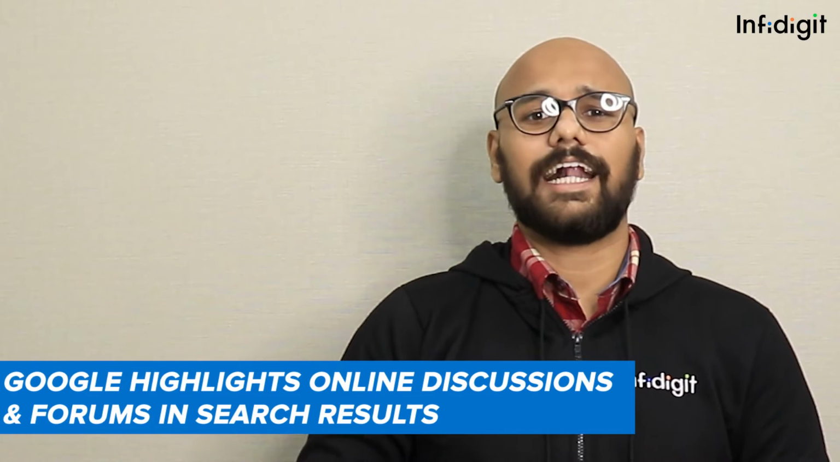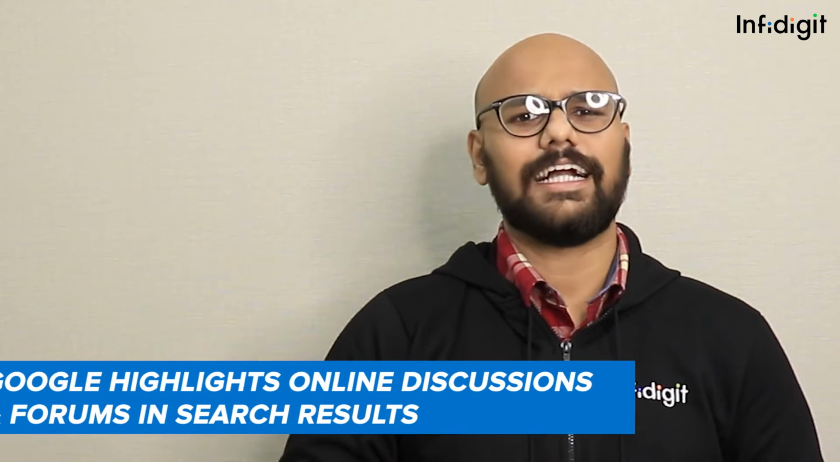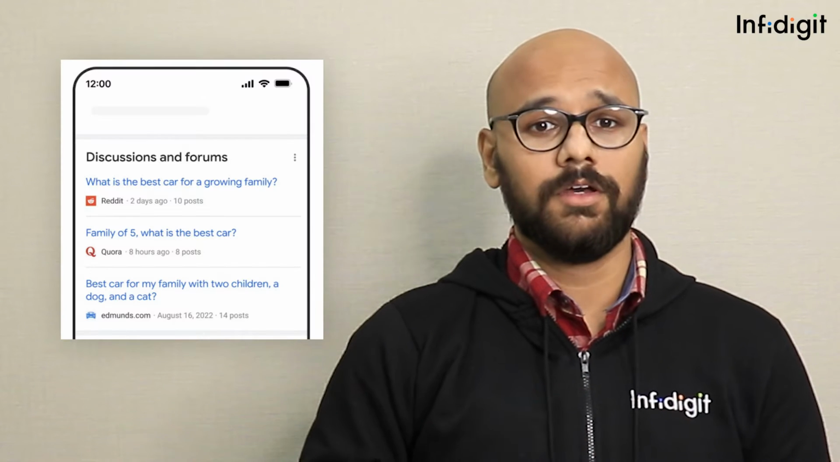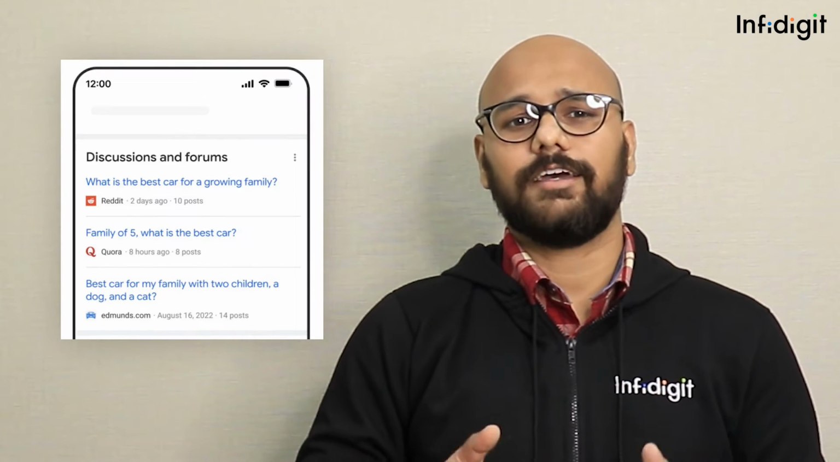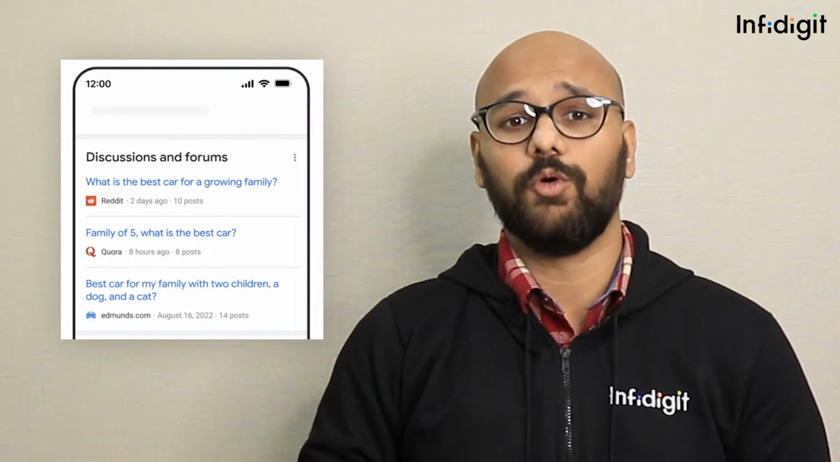Next, let's talk about Google's Search On 2022 event. We got some major updates from the search giant, so let's break it down. The first on the list is about online discussions and forums. Google is adding a new addition to search results that highlights what people say about a topic in online discussions and forums. The feature expands on the search company's efforts to serve links to relevant forum posts.